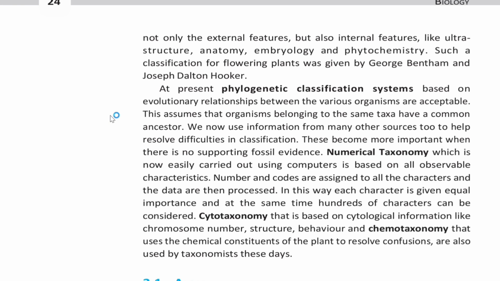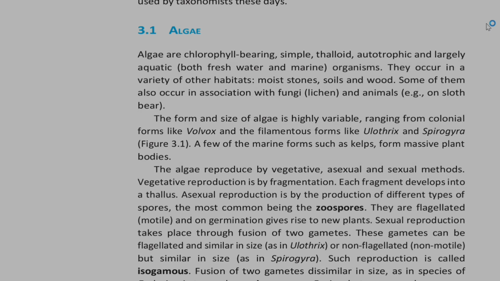In this way, each character is given equal importance and at the same time, hundreds of characters can be considered. Cytotaxonomy, that is based on cytological information like chromosome number, structure, behavior, and chemotaxonomy, that uses the chemical constituents of the plant to resolve confusions, are also used by taxonomists these days.